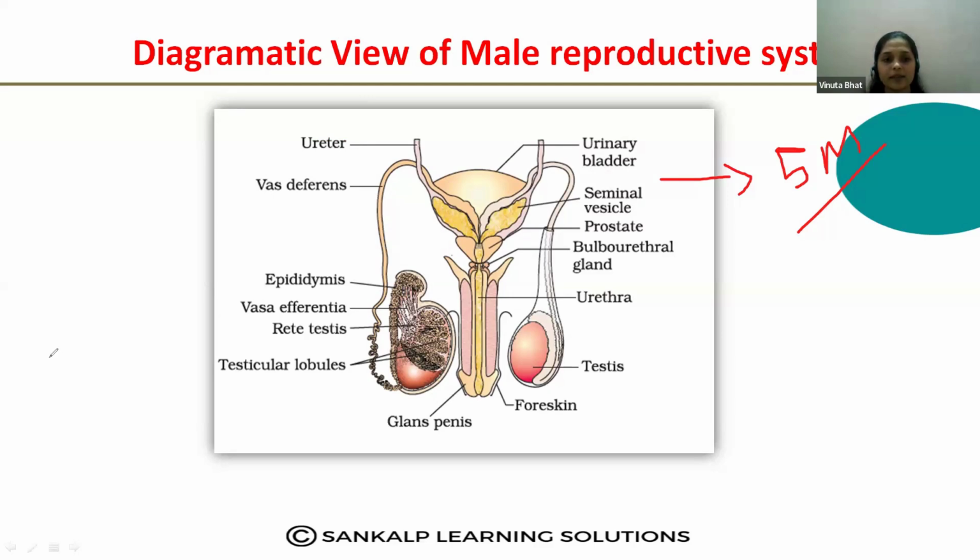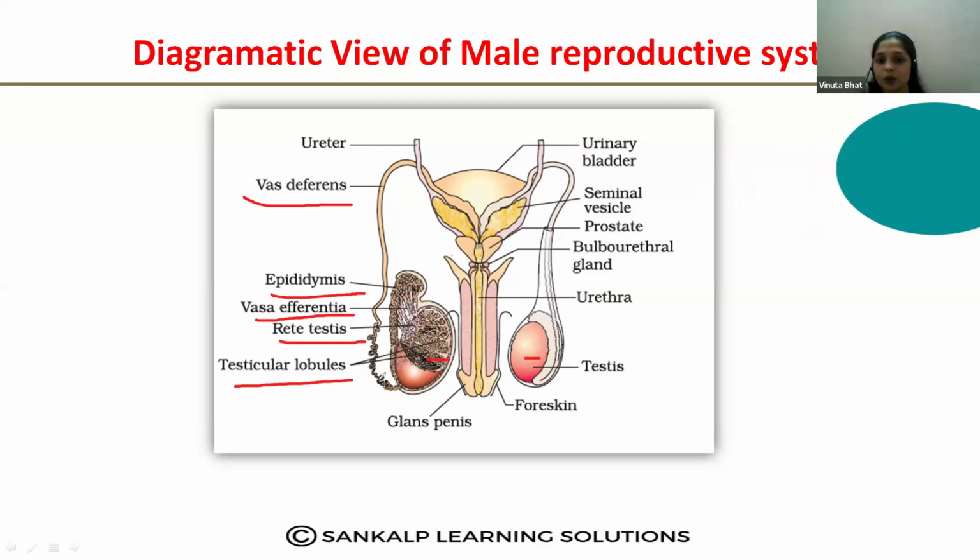In this structure, you can observe the testes, the pair of testes. Then, the accessory ducts: epididymis, vasa efferentia, rete testis, and testicular lobules. So these are the accessory ducts. And some glands you can also observe: the prostate gland, bulbourethral gland, and seminal vesicle. These are the different glands present in the male reproductive system.